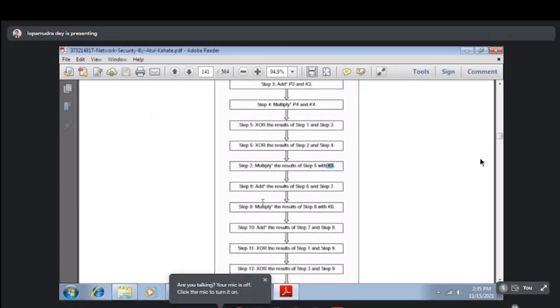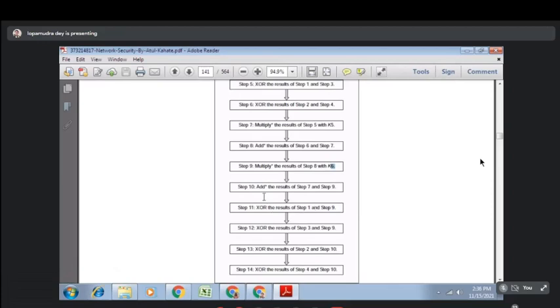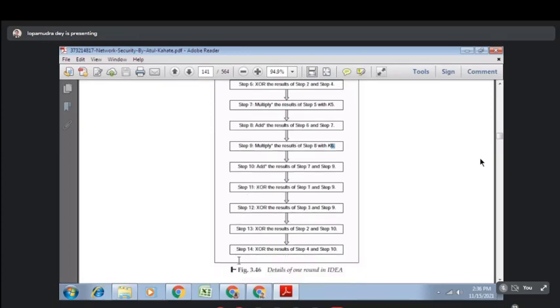Then again, that is MAMA: multiply the results of step 5 with K5, then add the results of step 6 and 7, then again multiply the results of step 8 with K6. So all the keys are exhausted over here, and then add the results of step 7 and 9. That is, the two multiplication results are added here. So up to step 10 you have done. Next, the last 4 XOR operations are left.